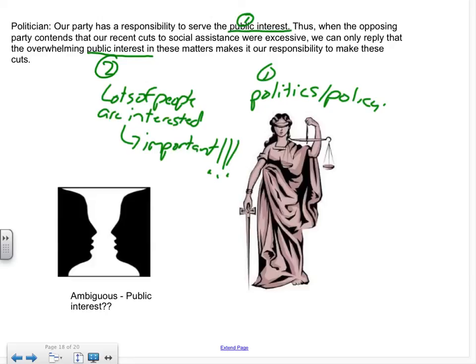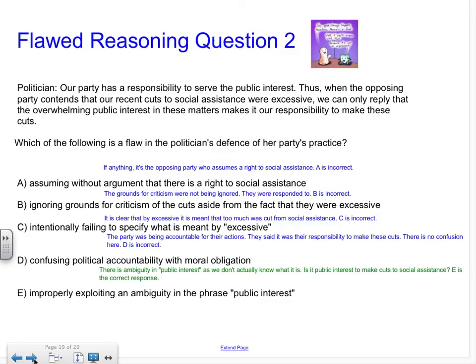Kind of like this picture. Is it two faces or is it a vase? It has a double meaning. So we can use that to preempt an answer as we read through the possible answer choices in the question.